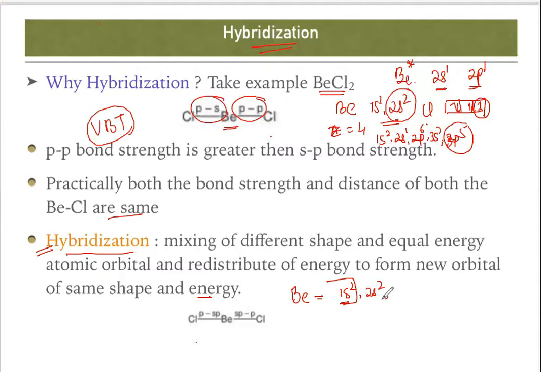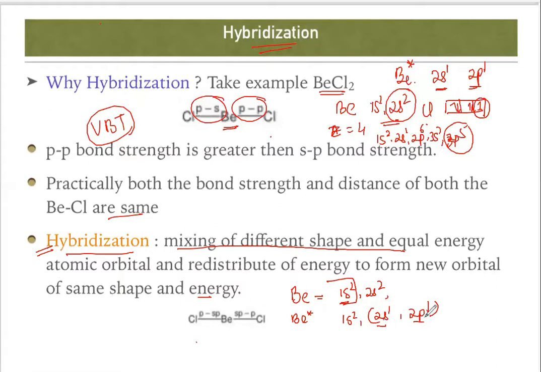In the excited state, one electron jumps from 2s2 to the 2p orbital, so 2s1, 2p1. So there is one electron present in S and P. Hybridization says mixing of atomic orbitals of equal energy, 2s and 2p, and redistribution of the energy to form new orbitals of the same shape and size.